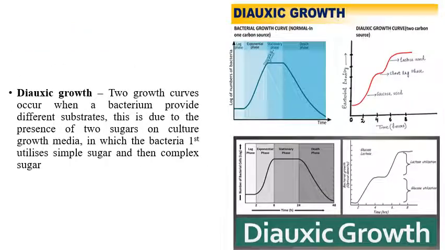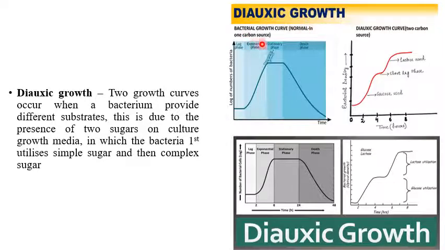One more thing that we have to see here is called diauxic growth. Diauxic growth means two growth curves can be observed when bacteria are provided with different substances. Due to the presence of different types of substances, that is substance 1 and substance 2, which may be different types of sugar like glucose or lactose, or other substances. On the right side we can see the diauxic growth curve.